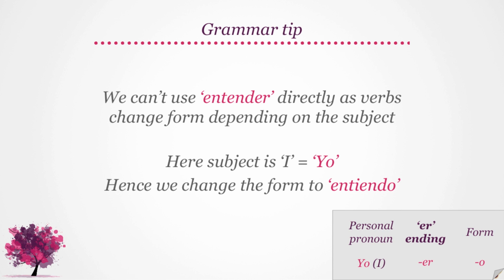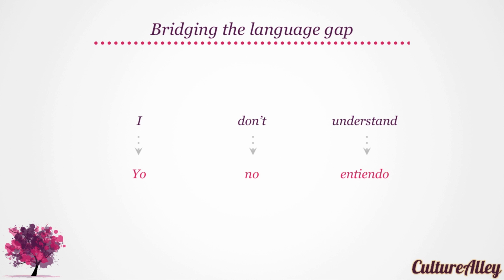Here, the subject is I or yo. Hence, we change the form to entiendo. Hence, I don't understand becomes yo no entiendo. Can you try that, please? Yo no entiendo. Very good.